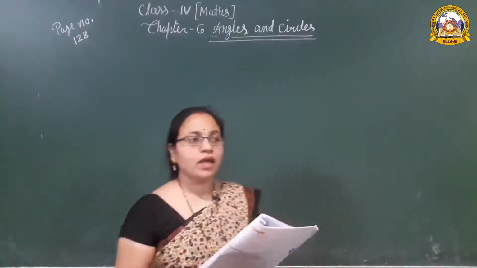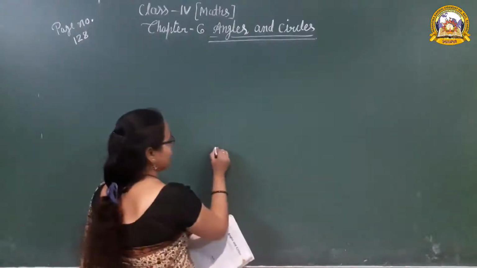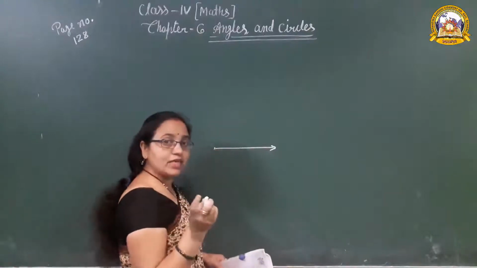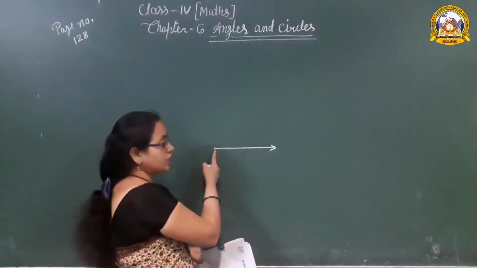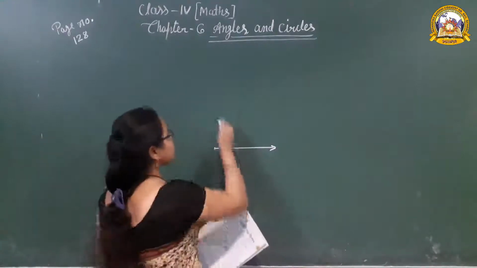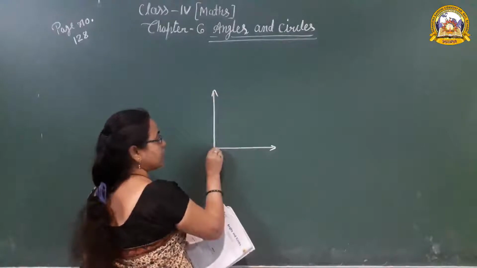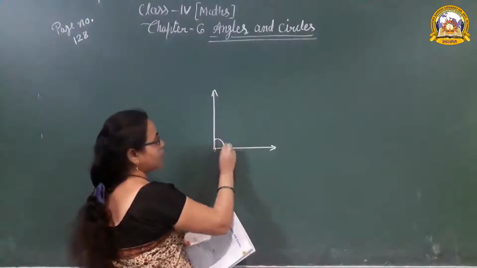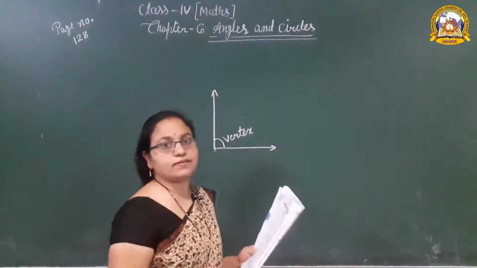Okay, angles. First, in the previous video I explained to you about the ray. What is the ray? It is the symbol of ray. And what are the characteristics of the ray? Ray has one end point. It has no fixed length. And when two rays meet at a single point to form a vertex, this vertex is called the angle.